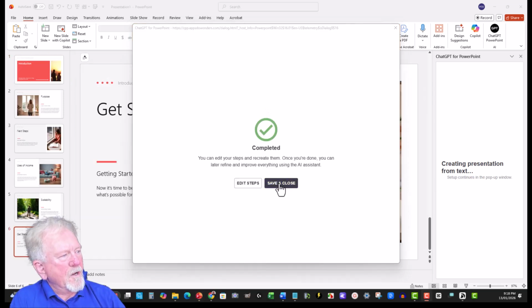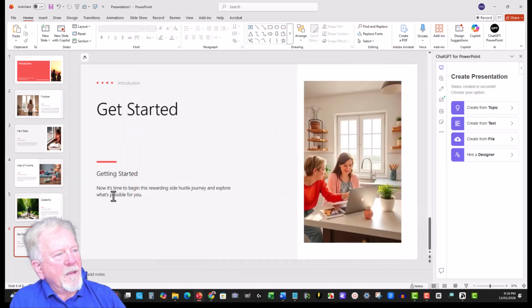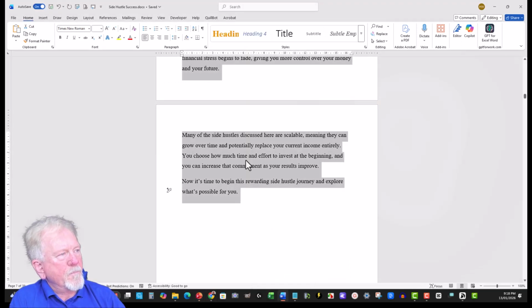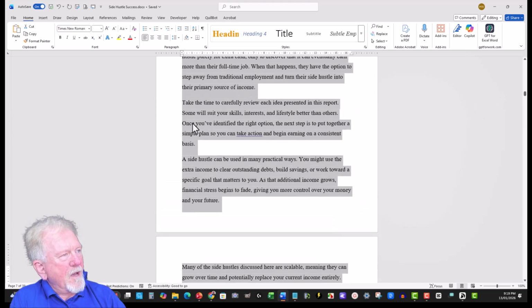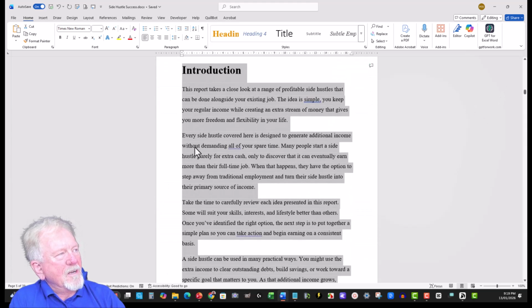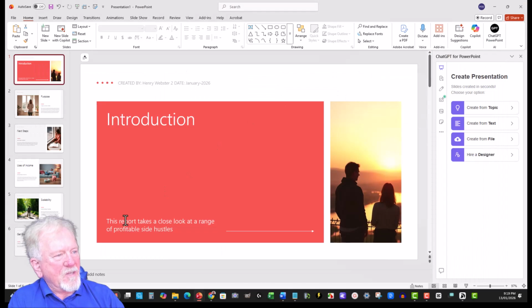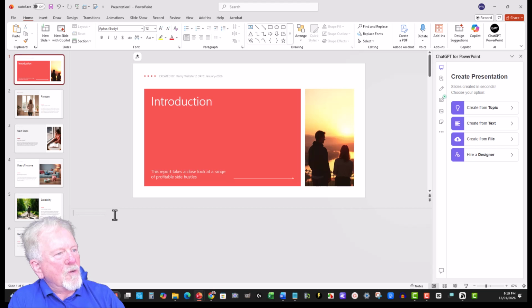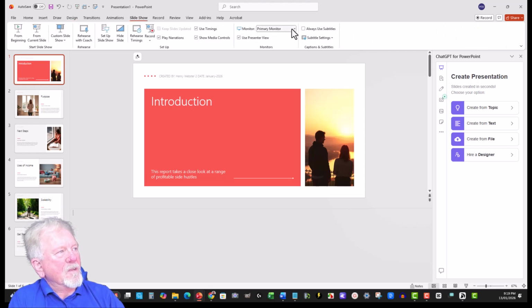Okay, so now all I need to do here is go save and close. Getting started. Now what we can do is, when you're going through this, you have a read through your actual content as well, especially the introduction part, and you put the relevant information into the footnote section or the notes section just here, so that when you turn your PowerPoint on, when you go over here to slideshow, you need to make sure that if you don't have two monitors, it's on the primary monitor section.